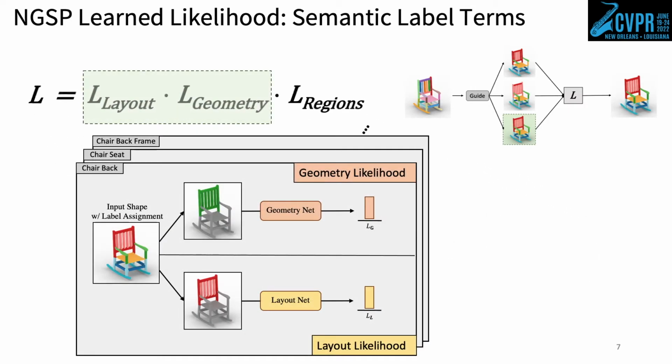For each label in the grammar, the semantic label likelihood term reasons about different properties of shape regions that were assigned to that label. The geometry likelihood term aims to capture typical geometric properties. The layout likelihood term aims to capture typical spatial relationships between a label's children.